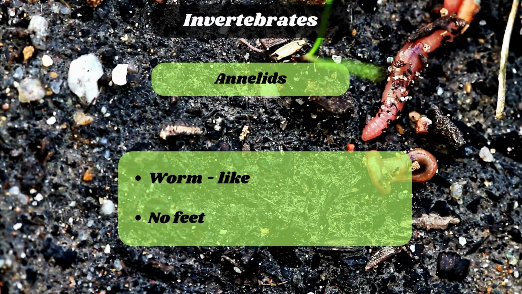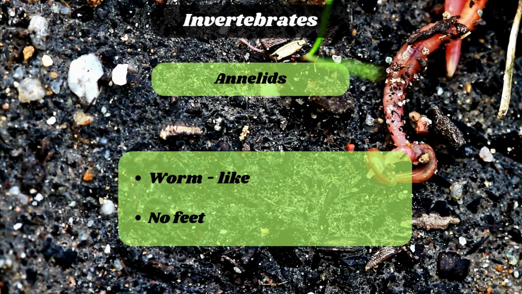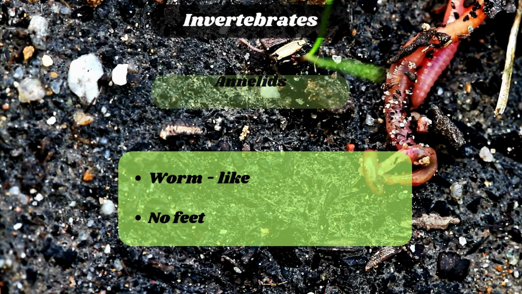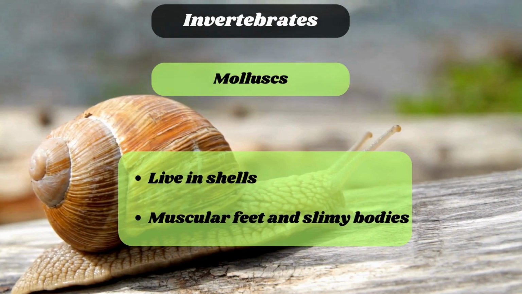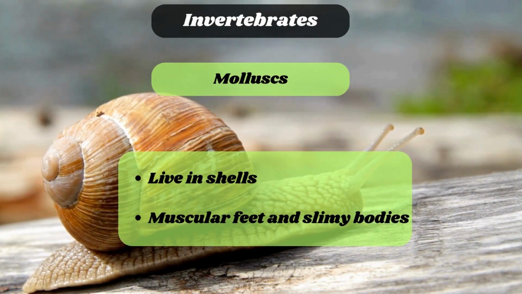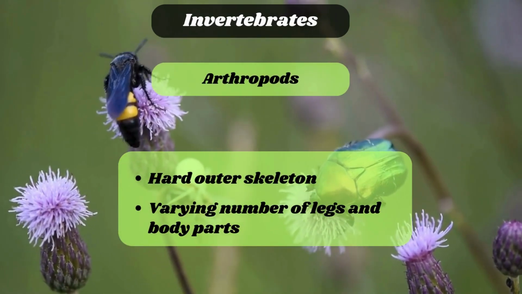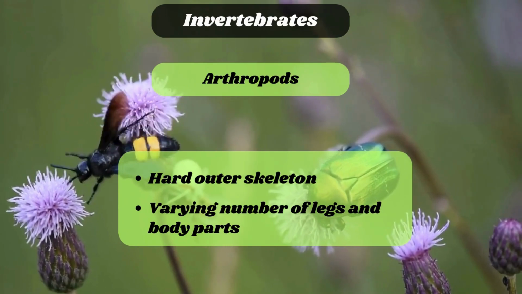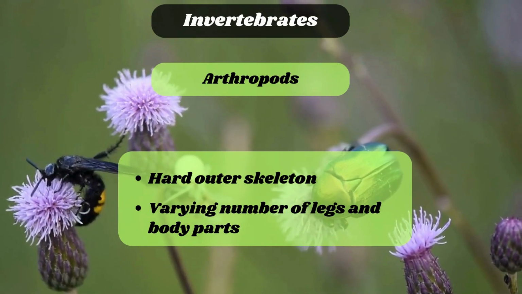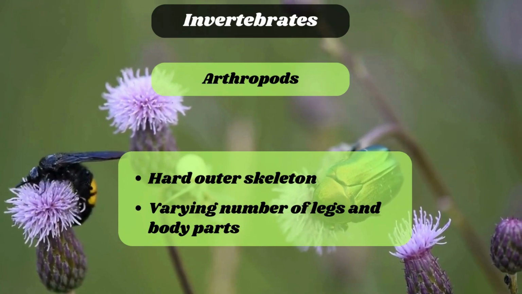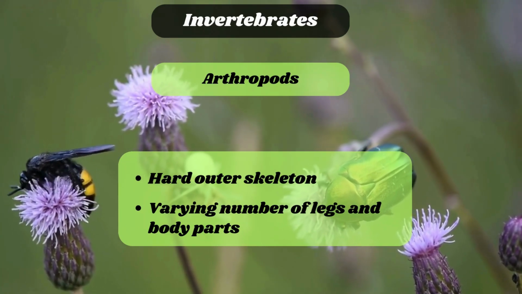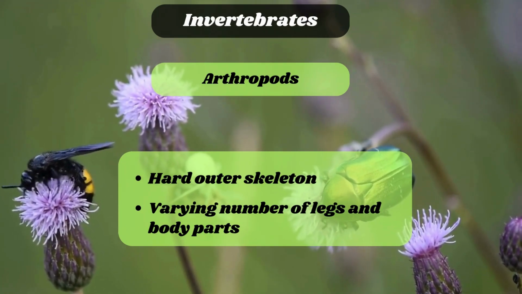Annelids if they are worms. Yes, annelids are worm-like and they have no feet. Mollusks if they live in shells, have soft and slimy bodies and muscular feet like the snail. And arthropods if they have a hard outer exoskeleton and have varying numbers of legs and body segments. Now, the numbers of legs and body segments vary, so this is still confusing. They need more specific grouping.